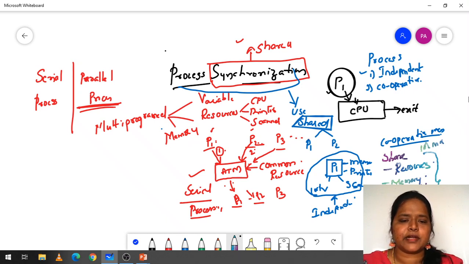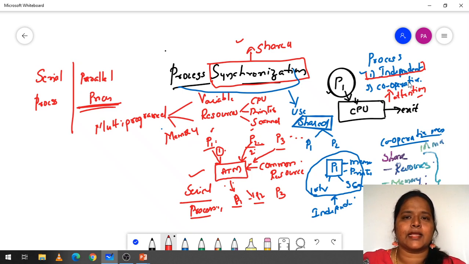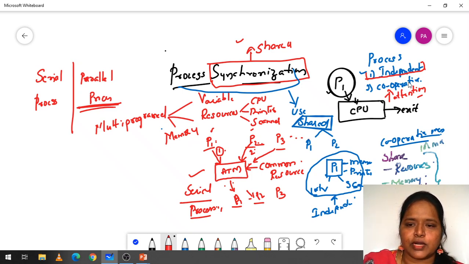When it comes to the independent process, we don't need any sort of attention regarding it. Why? Because they themselves will come, do the task, and leave the system. We have to pay attention towards the cooperative process only. Why? Because many processes will be there, and many processes have to synchronize in order to have the exact data outputted. So these are the independent processes as well as the cooperative processes.